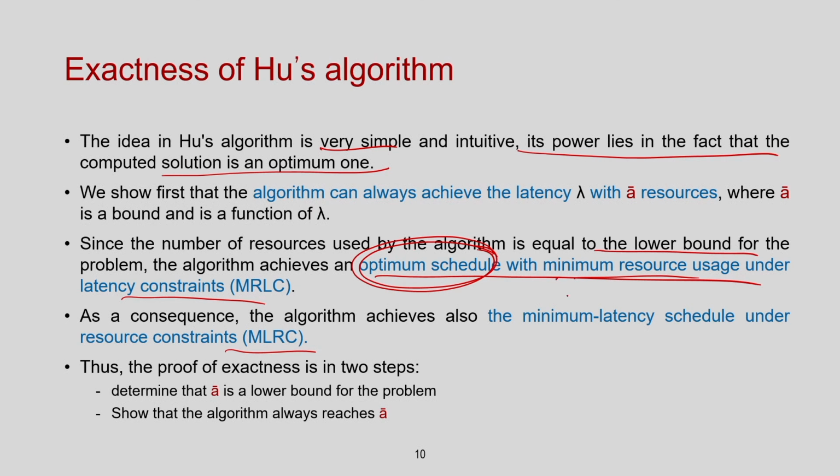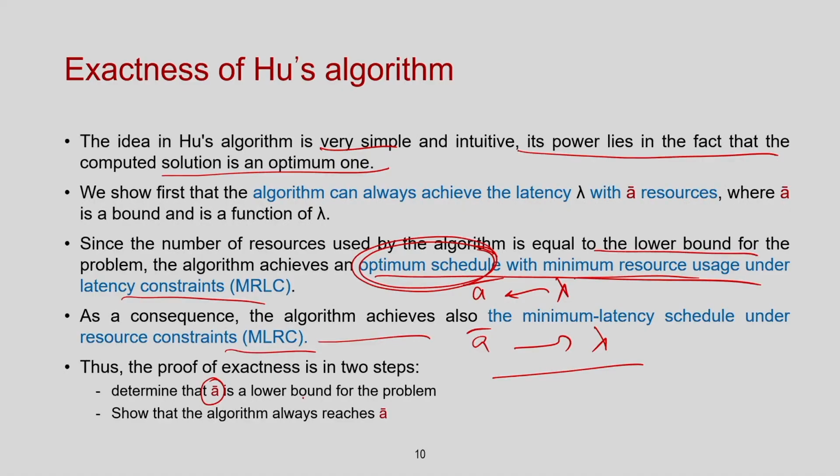Given a latency constraint lambda, it always gives you the minimum resource bound, and similarly, if you give a resource bound a, it always ensures that it schedules in the minimum number of lambda. This is the beauty of Hu's algorithm.